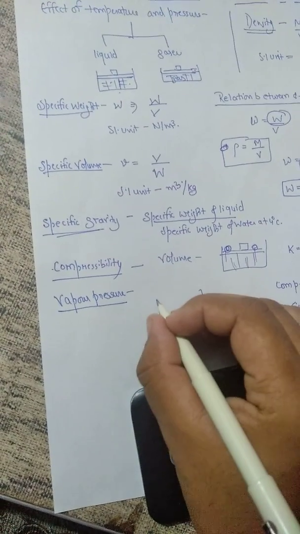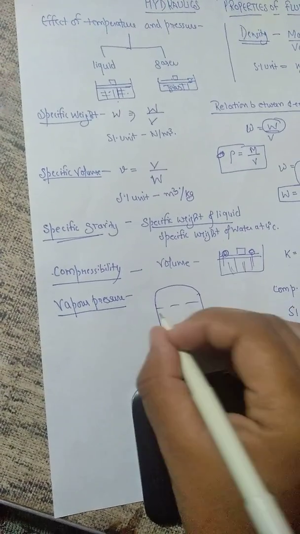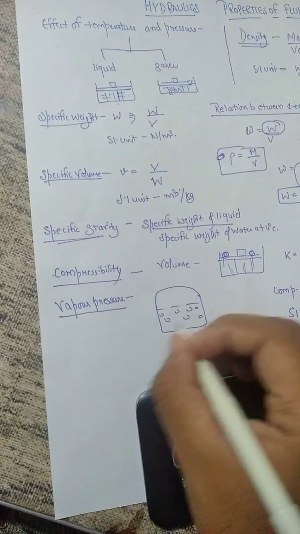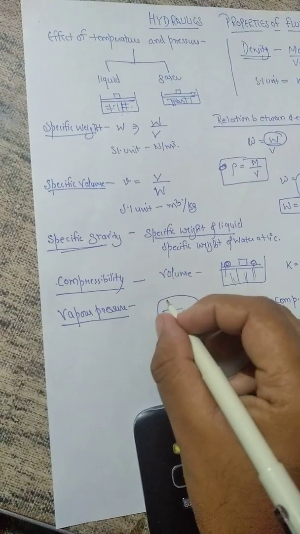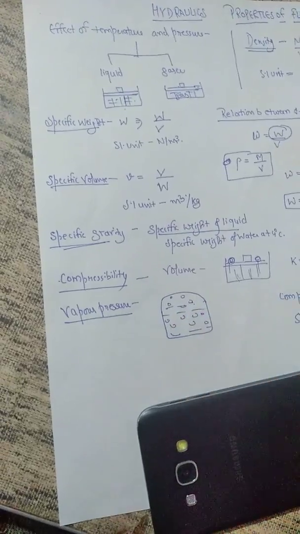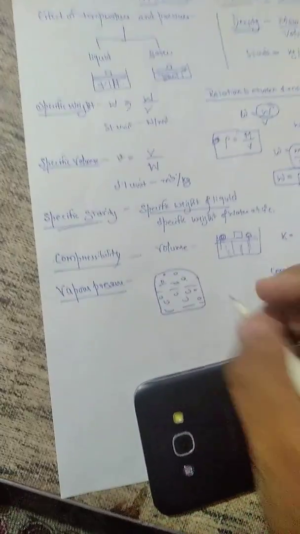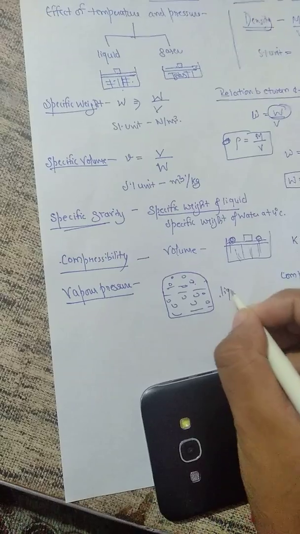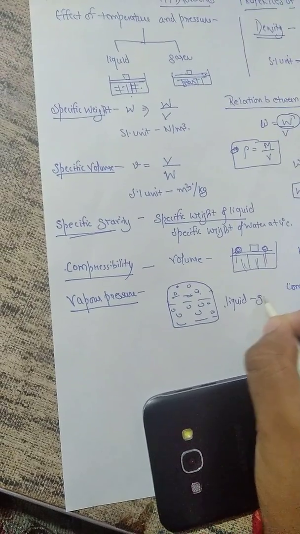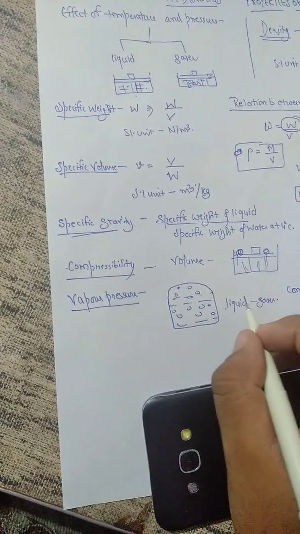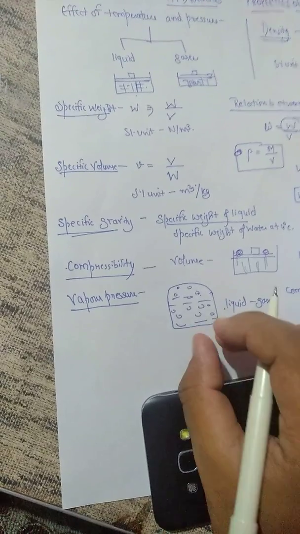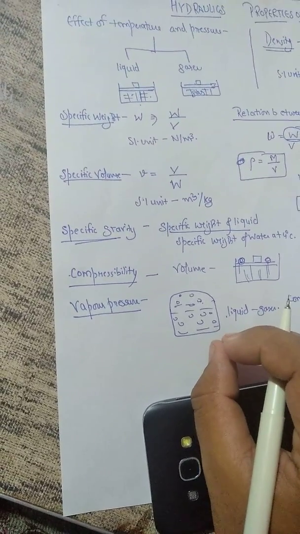Move to the next topic, vapor pressure. All liquids have a tendency to evaporate, for example, a change in state from liquid to gas. Molecules of a liquid escape from the surface of the liquid.